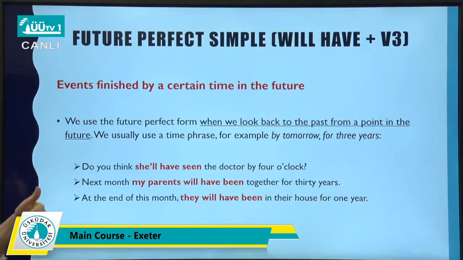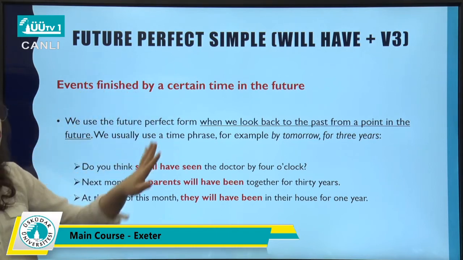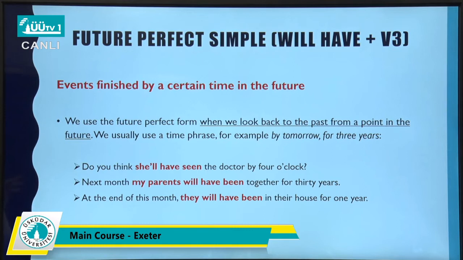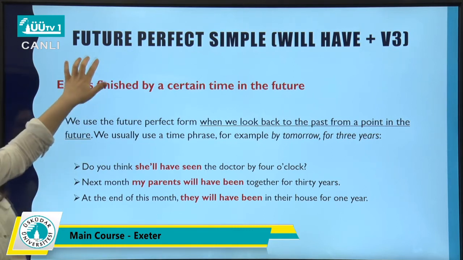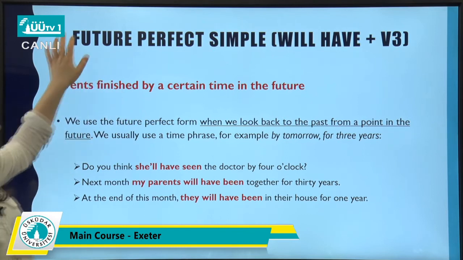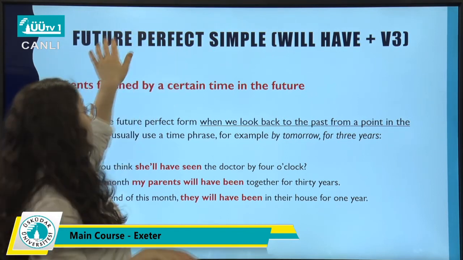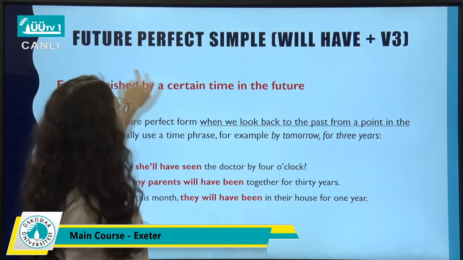So when we look back to the past from a point in the future, we can use this future perfect form. And we usually use a time phrase, for example, by tomorrow, for 3 years. So we're talking about finished by a certain time in the future. We can use future perfect. And perfect tense, so what is the form? Because of future, we have to use will. And perfect.